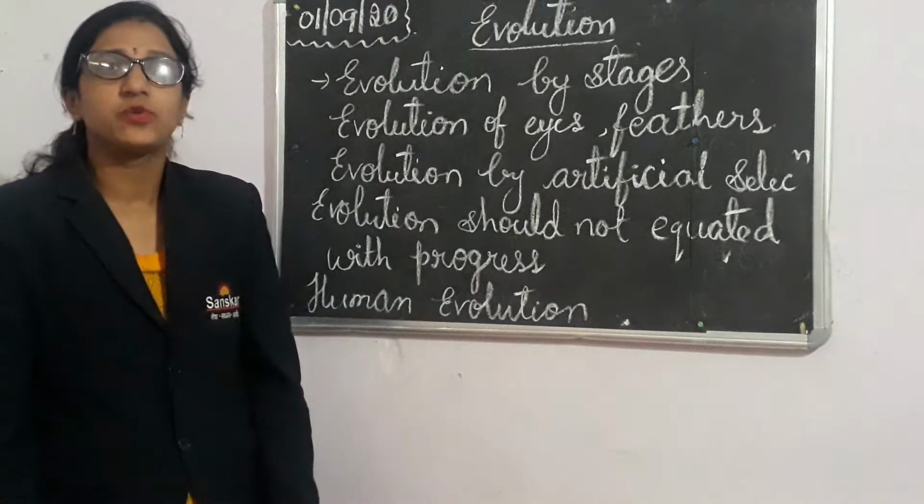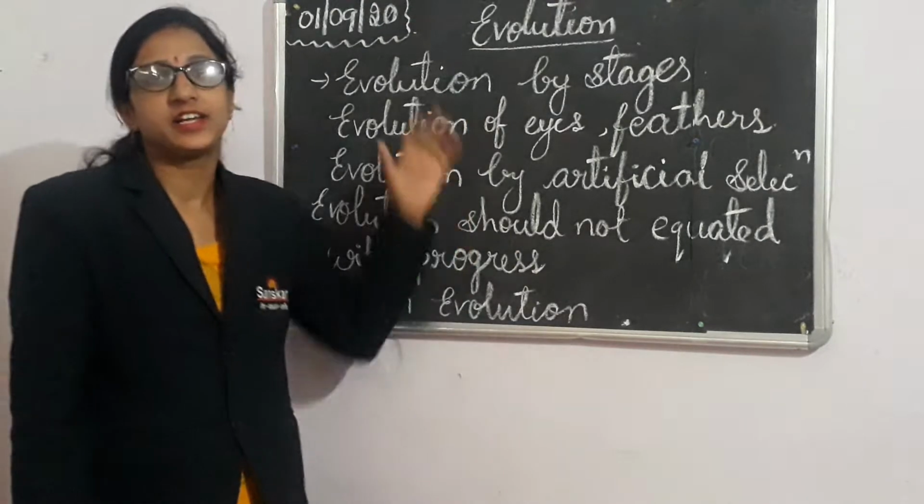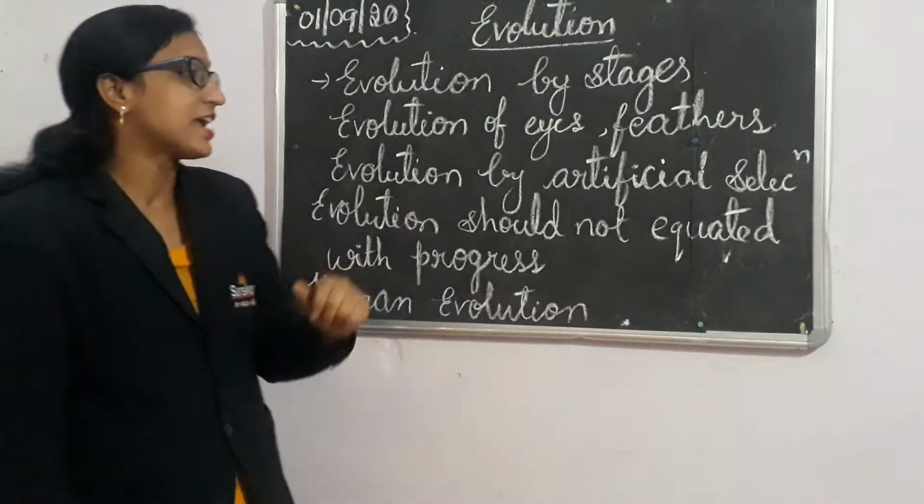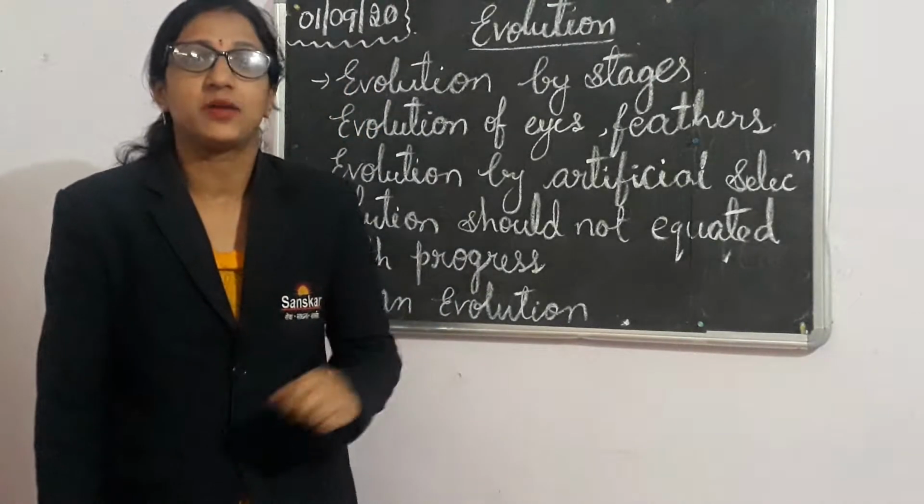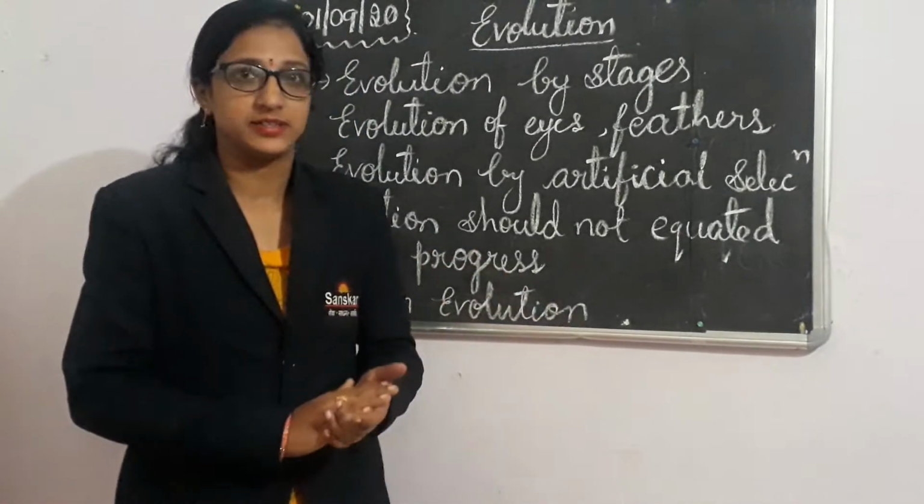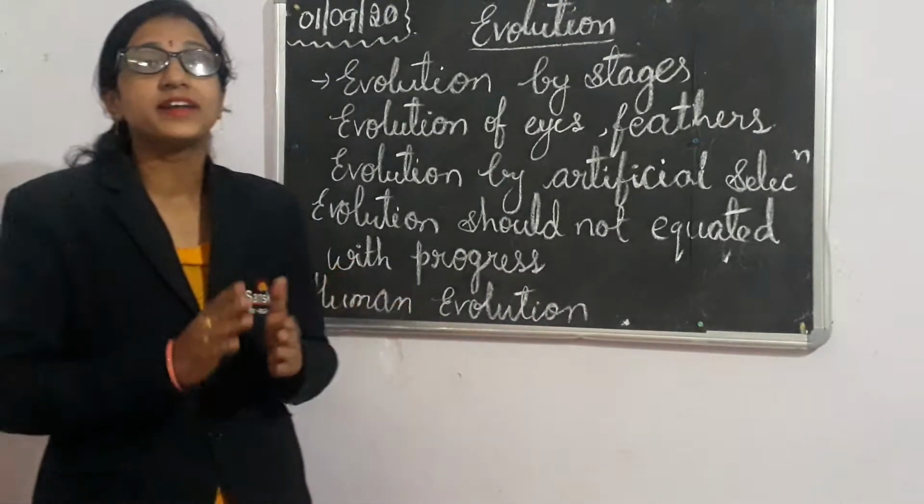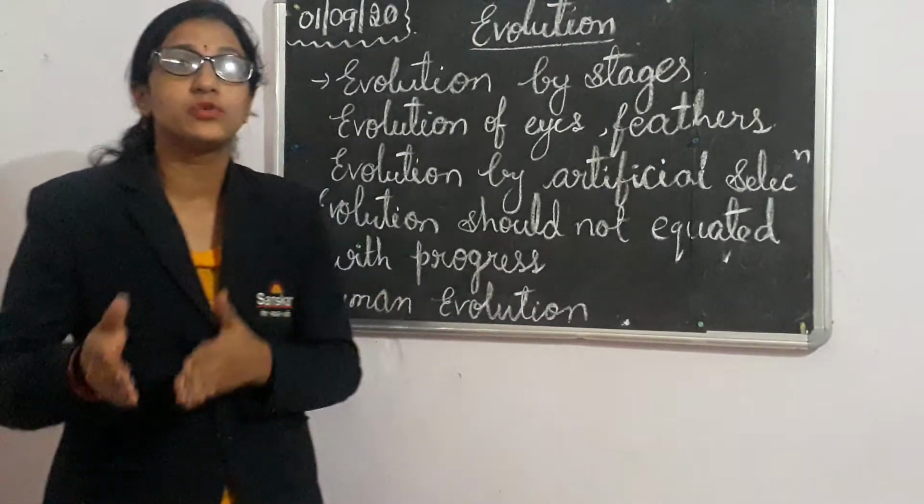In today's class, we are going to discuss a few topics in evolution. The first one is evolution by stages. Evolution did not happen at one time. It happened bit by bit. It took so many years to evolve new species.